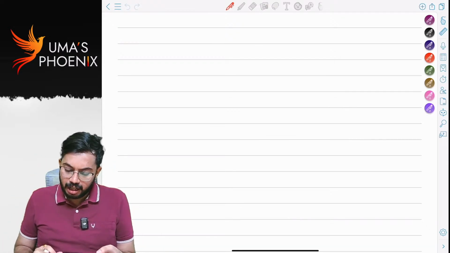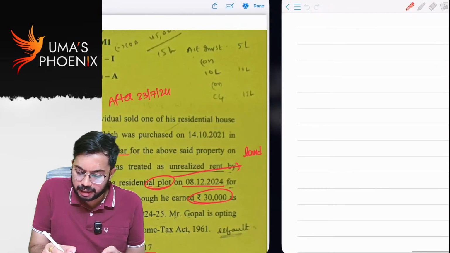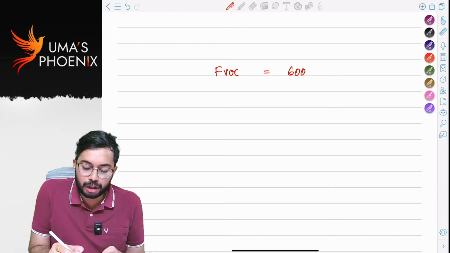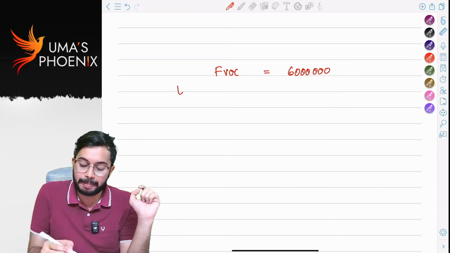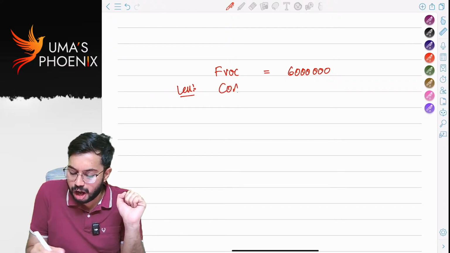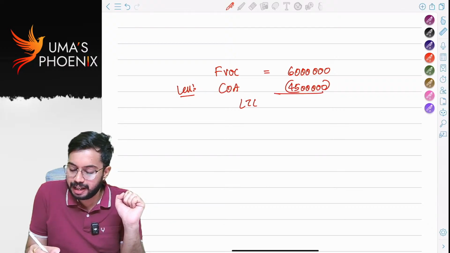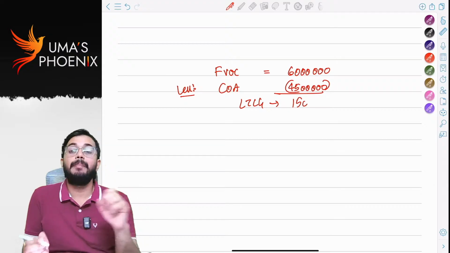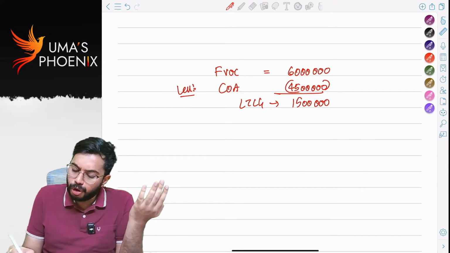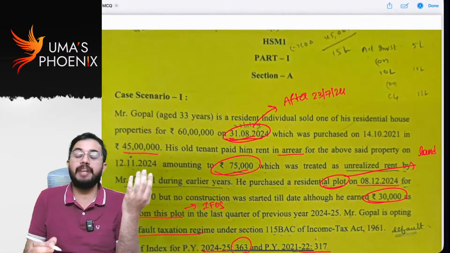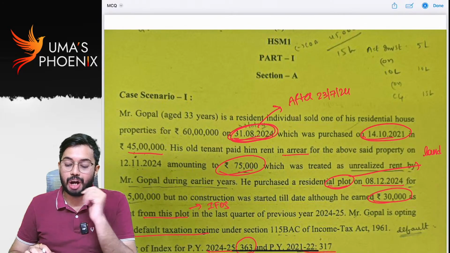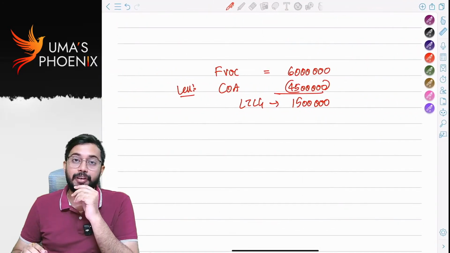So let us see what is the full value of consideration. It was sold for 60 lakhs. Indexation benefit is not available while you are calculating capital gains. So cost of acquisition is 45 lakhs. How much is long-term capital gain? Long-term capital gain is 15 lakhs. Why? Because it is a long-term capital asset, purchased on 14th October 21, sold on 31st August 24. Period of holding is greater than 24 months, so it is treated as a long-term capital asset. Long-term capital gain is 15 lakhs.